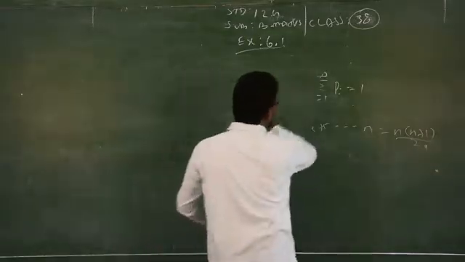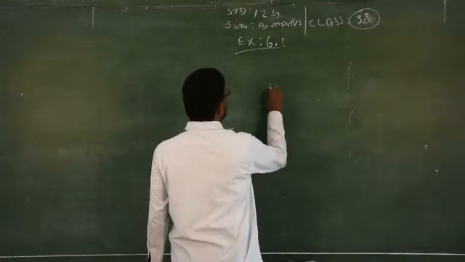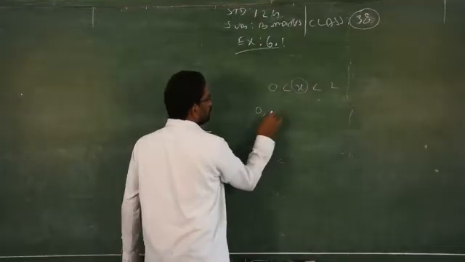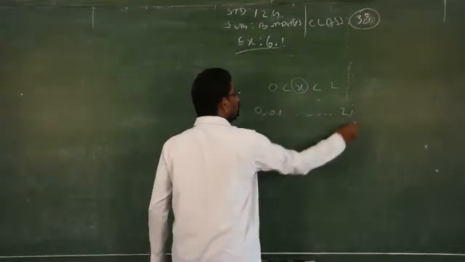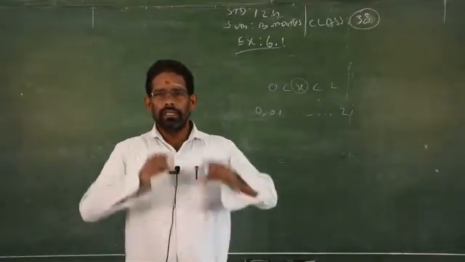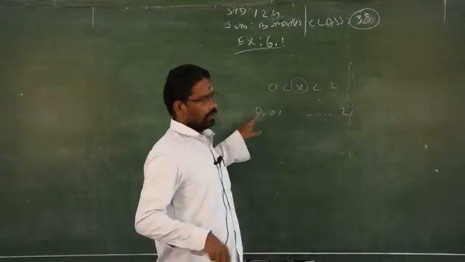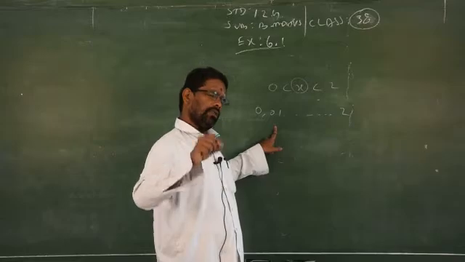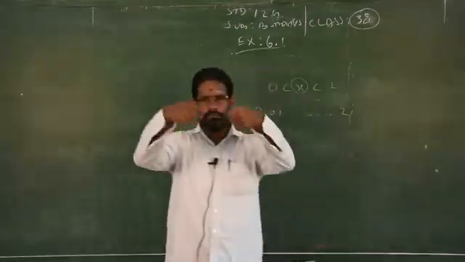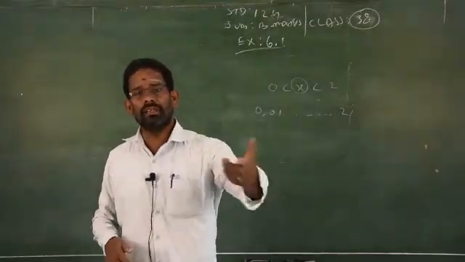So next one is the continuous random variable. Continuous means interval format. See, if I define 0 less than x less than 2, x will take the values from 0, 0.1, 0.2 and so on up to 2. It will take values continuously. There is no break. This x will take 0, 0.1, 0.2, 0.3, 0.4, up to 1, 1.1, 1.2, continuously taking all the values. This is called a continuous random variable.